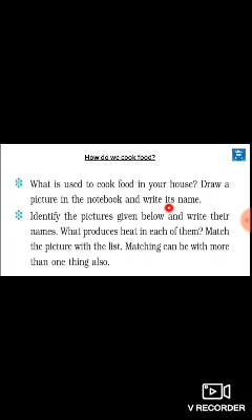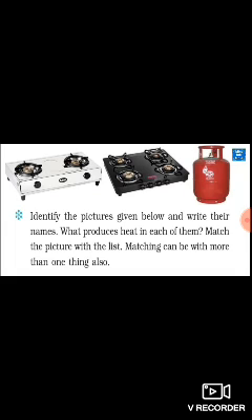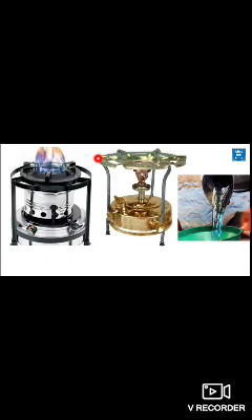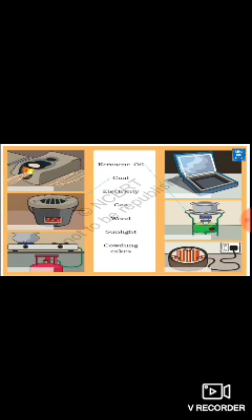Okay, now our next activity: identify the pictures given below and write the names of what produces heat in each of them. Match the picture with the list. Matching can be with more than one thing also. Students, generally we use gas for our cooking, right? Our next picture is a stove. We pour kerosene in the stove and use this for cooking also, right? In villages you can see this stove. Okay, so these are your activities.